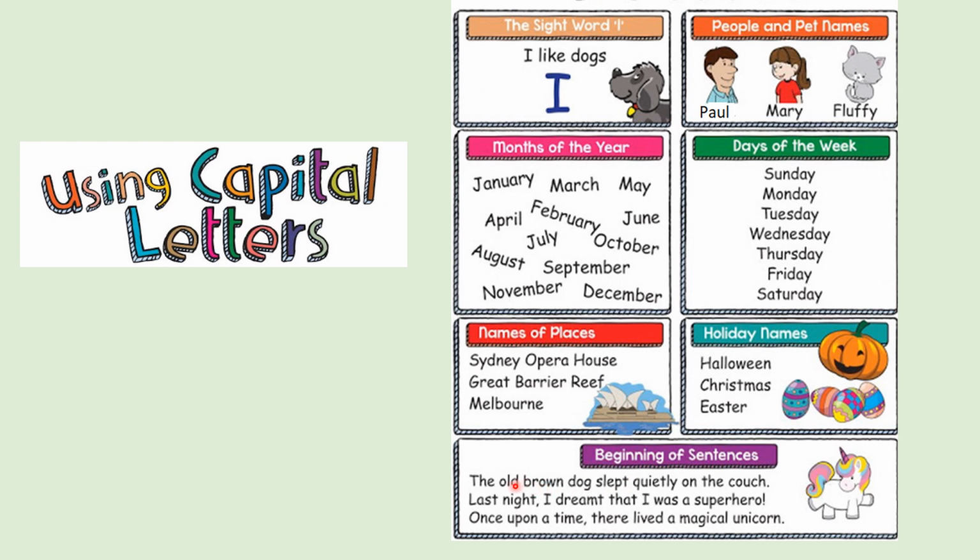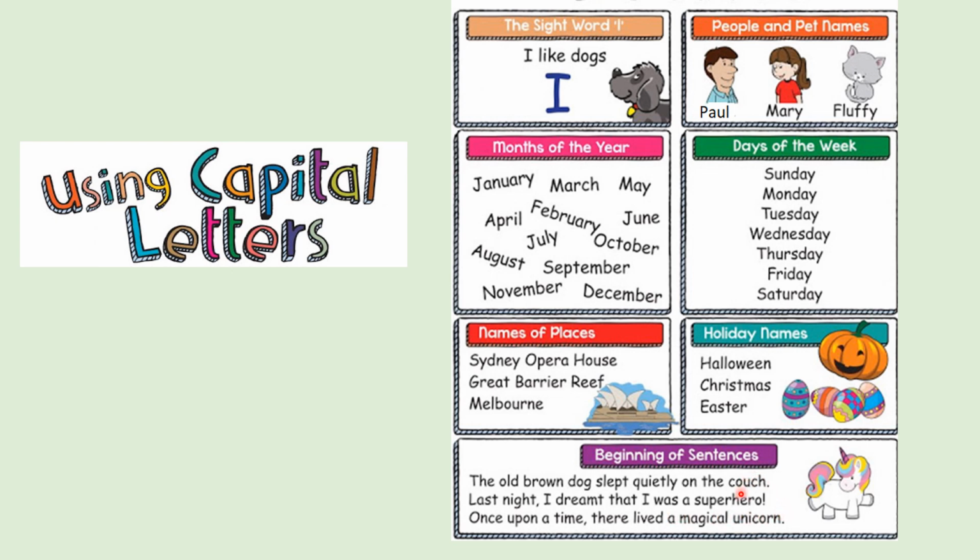You always begin with a capital at the beginning of a sentence. The old brown dog slept quietly on the couch. Now, if you notice in this sentence, it ends here, so there is a full stop. After every full stop, you must begin the next sentence with a capital letter. As I told you, when writing your composition of the sun or the apple, you had to begin every sentence with a capital letter. Last night, there is a comma here, I dreamt that I was a superhero!